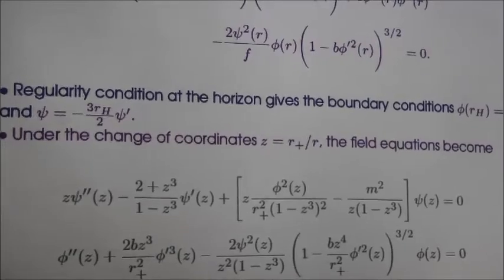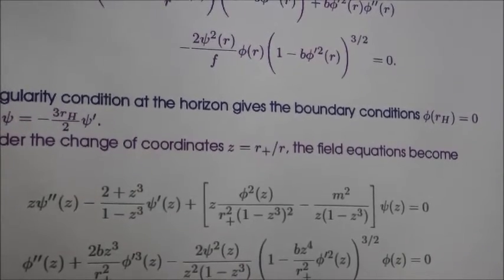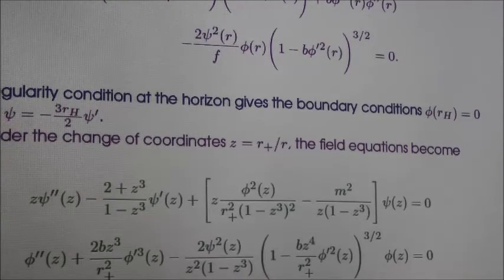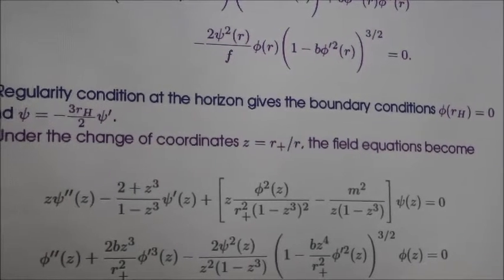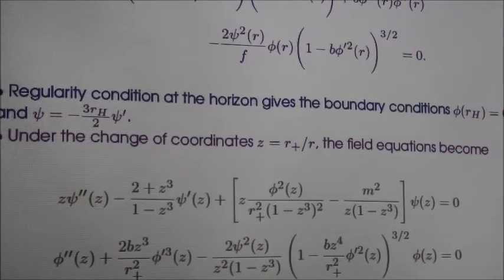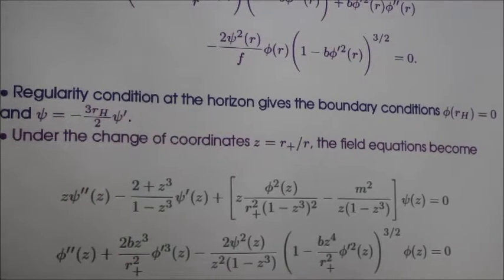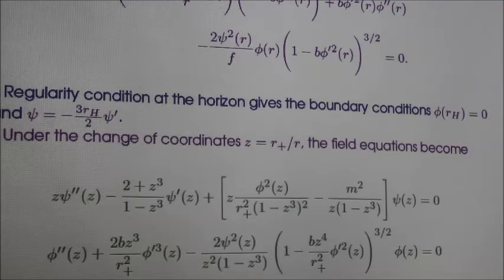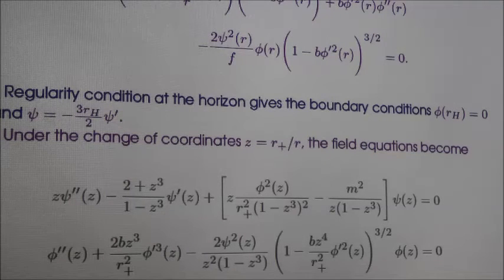phi and psi. Boundary conditions at the horizon are phi of r_H should be equal to 0, and psi should be this. I can explain this later. It is not very difficult to understand why phi, the electric scalar potential, should vanish at the horizon. The argument is simple, but I think I will not have much time, so maybe later on I can explain. So these are the boundary conditions for the electric scalar potential and psi at the horizon.